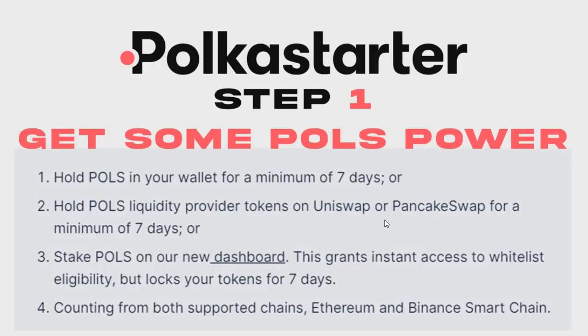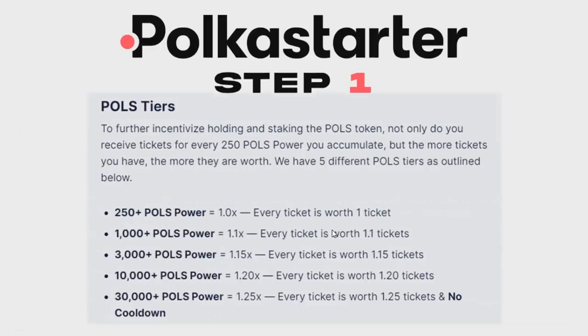So that is the first step, you need to get some Polls power. After getting the Polls power, you can identify the Polls tier structure. This is a tier structure which will be used for calculating the allocation. For every 250 Polls power you have in your wallet, you will receive 1 lottery ticket. The more tickets you have, the more chances of winning the allocation. So for every 250 Polls you get 1 lottery ticket.